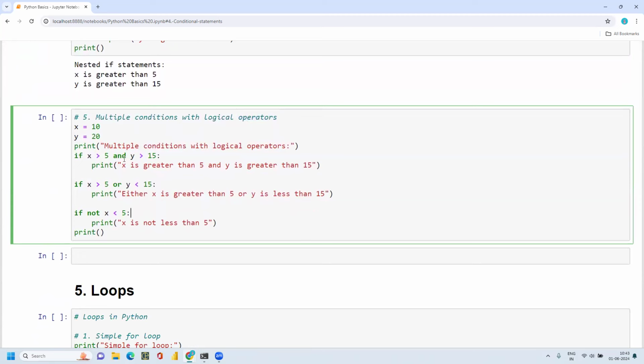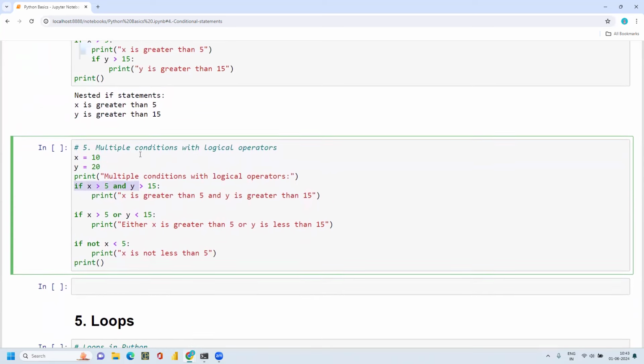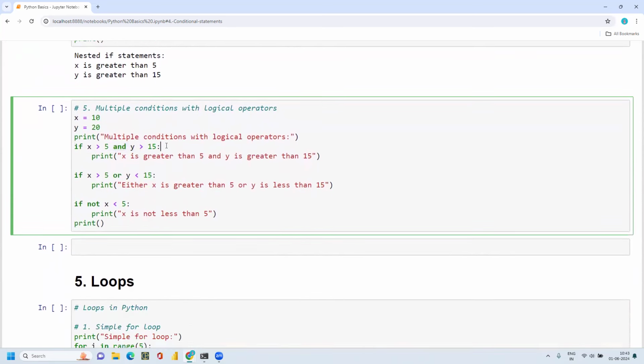Now, multiple conditions with logical operations. We discussed the logical operators and, or, not, so we can use these operations to write conditional statements. For example, I have x is equal to 10 and y is equal to 20, and I'm checking two conditions. So far we only checked one condition, but from here onwards we can check multiple conditions. I want to check whether x is greater than 5 and y is greater than 15. Whenever I'm using the AND operator, both conditions must be true.